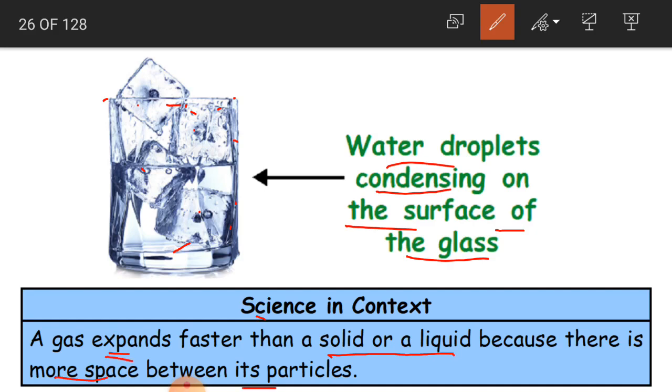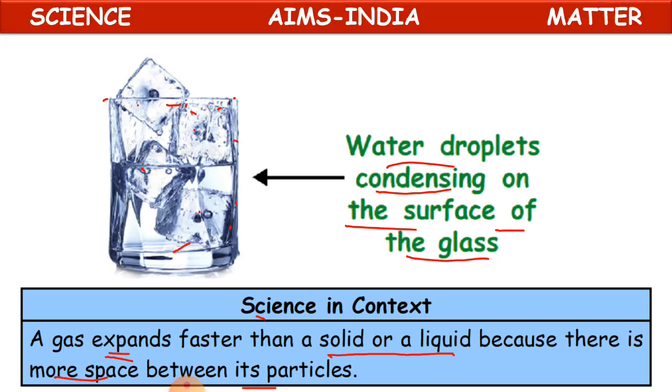Even in the previous session we have learnt that the gas is going to expand, it is going to increase in size faster than a solid or a liquid, because gas has got more space between its particles. If you leave gas, it is going to occupy the entire space. Okay, so this is what we have to remember.